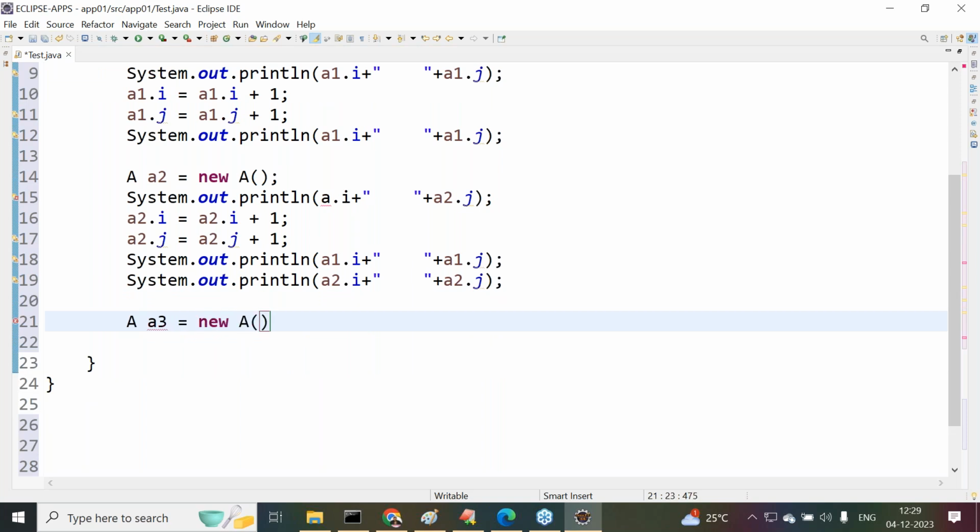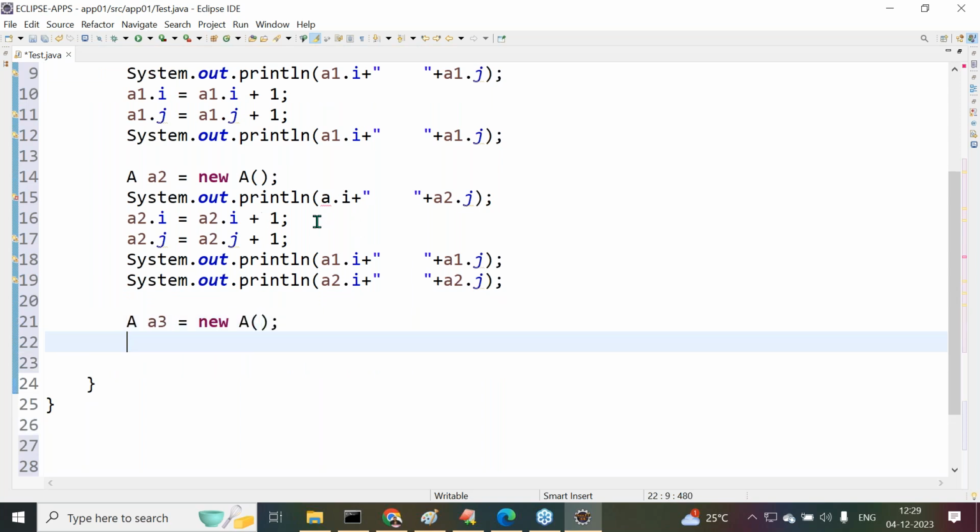a3 is equal to new a. Overall the static variable is getting modified two times. The second modified data, is it available with the a3 object or not, that I want to check clearly.